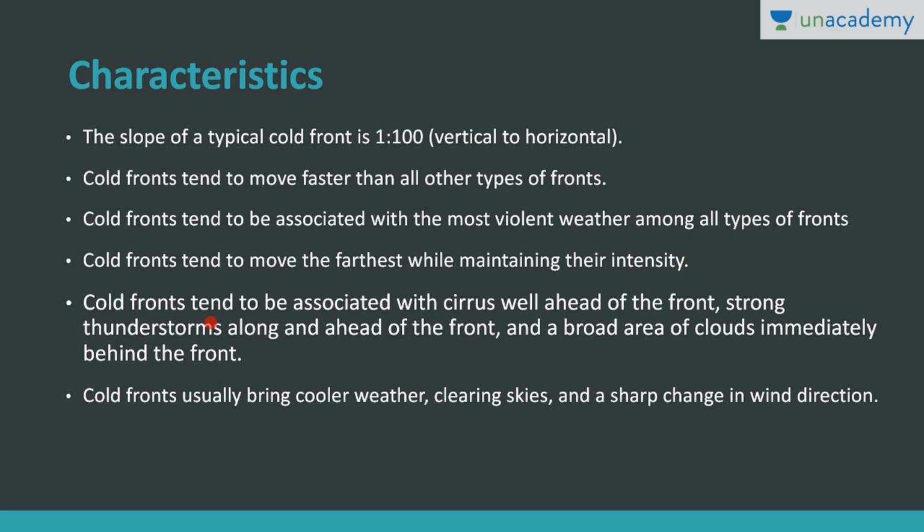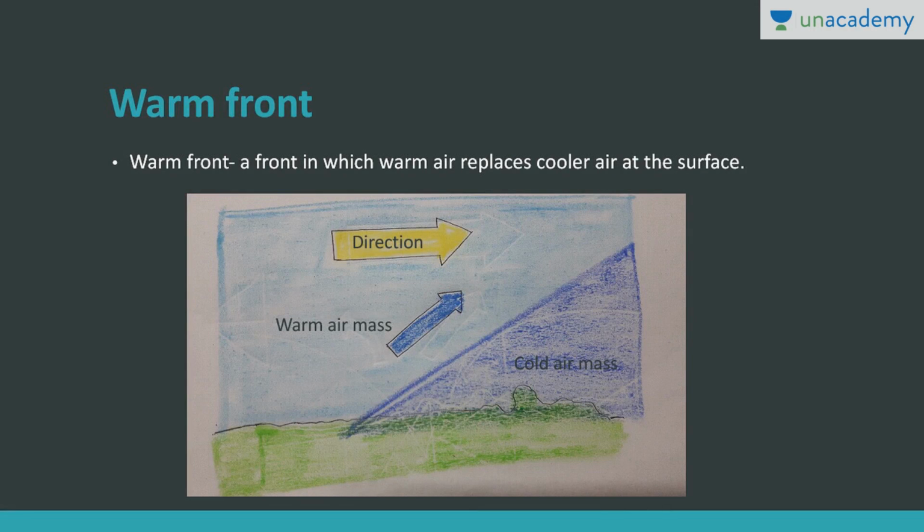Then the weather conditions associated with a cold front: generally cirrus clouds ahead of the front, and strong thunderstorms associated with cumulonimbus clouds will be found along the front, and a broad area of clouds immediately behind the front. This will bring cooler weather, clear skies, and a sharp change in wind direction. They bring the most violent weather changes among all types of front, and they are more active. The speed is also high.